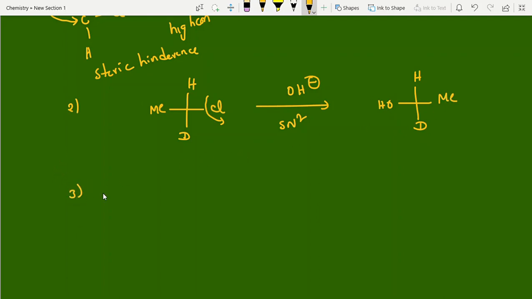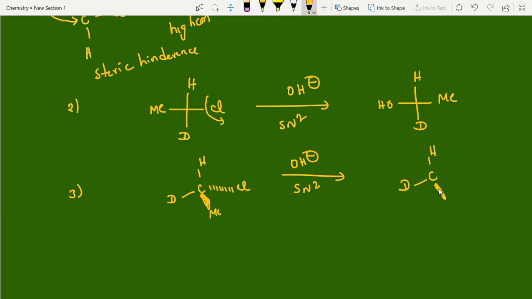Clear? And question 3. Question 3 is like this. See, this is a normal line, and this is a solid wedge. They have given Me, and a dash line away from the observer. Solid wedge is towards the observer, and dotted lines are away from the observer. Cl, here also just opposite. Just simple groups, so you can take it as all simple groups, SN2. So just reverse it. Here chlorine is on a dash line. Now in the product don't write a dash line. Just reverse, you can write a solid wedge line. That's it, your answer. We have to write Walden inversion.